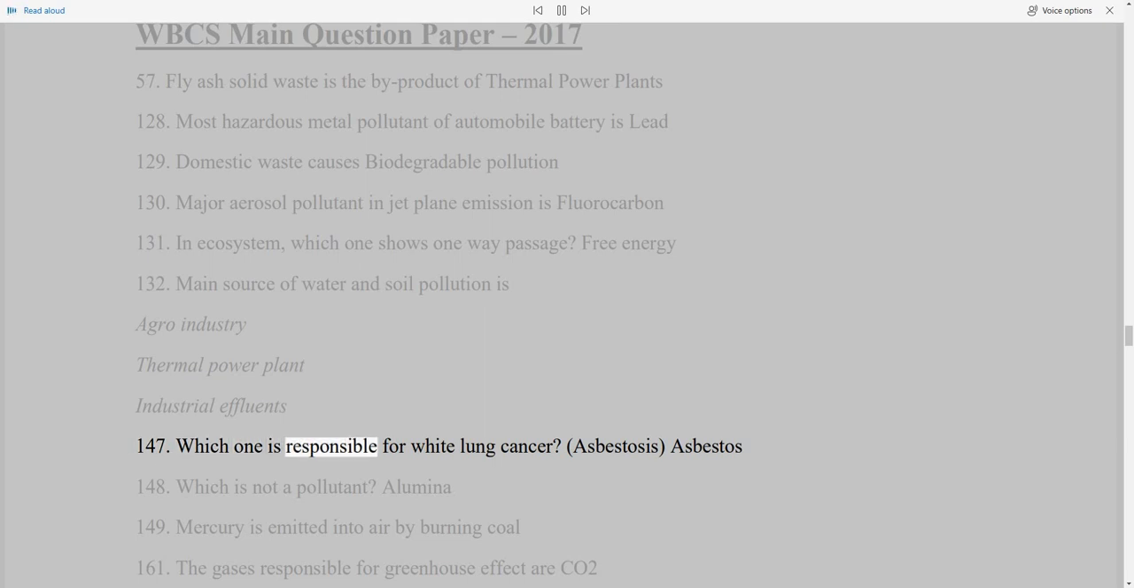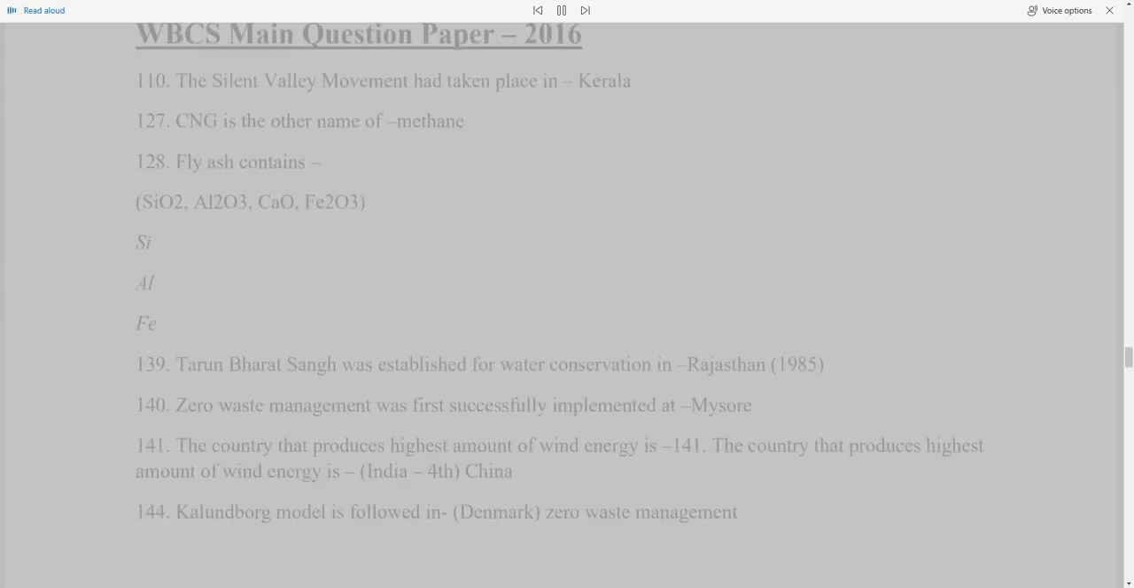Which one is responsible for white lung cancer? Asbestos, 148. Which is not a pollutant? Alumina, 149. Mercury is emitted into air by burning coal, 161. The gases responsible for greenhouse effect are CO2. WBCS main question paper, 2016-110.